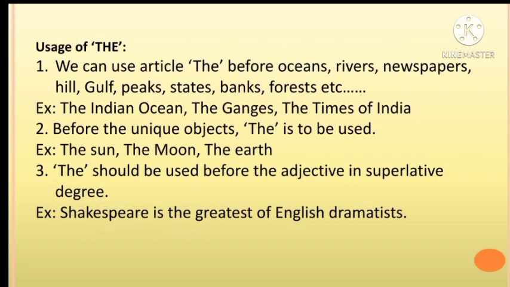Usage of the. We can use the article the before oceans, rivers, newspapers, hills, gulfs, peaks, states, banks, forests, etc. Example: the Indian Ocean, the Ganges, the Times of India. Before unique objects, the is to be used. Example: the sun, the moon, the earth.